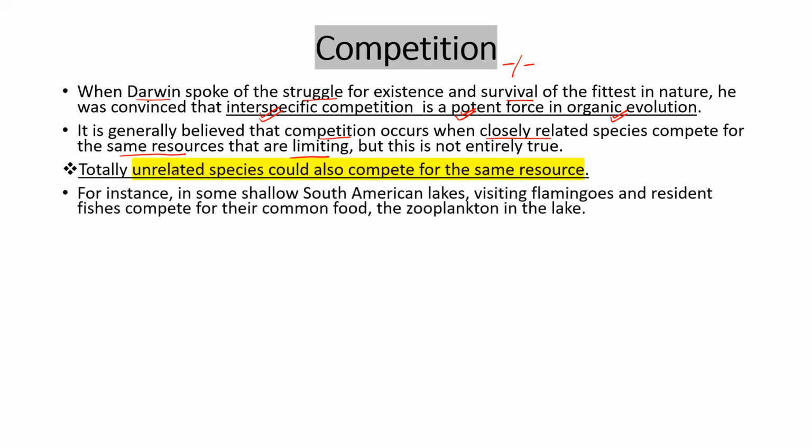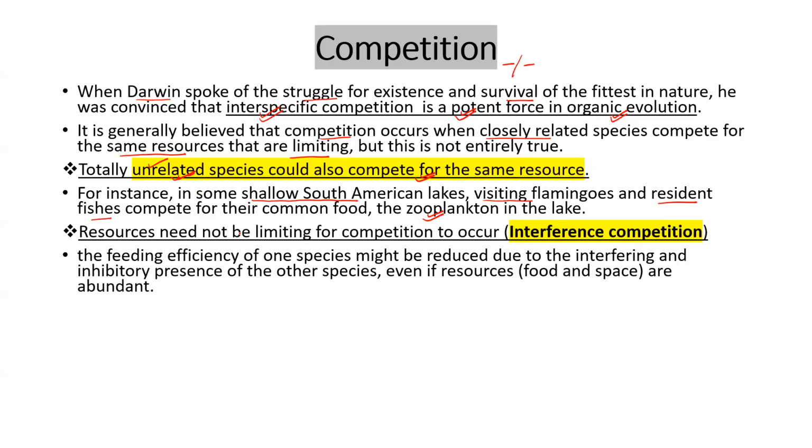Sometimes unrelated species are competing for the same food. For example, in a shallow South American lake, the visiting flamingos, which are coming from outside, and the resident fish, which are living there, are competing for the same food, that is zooplankton. So it is not always closely related; sometimes unrelated species can also compete for the same food.